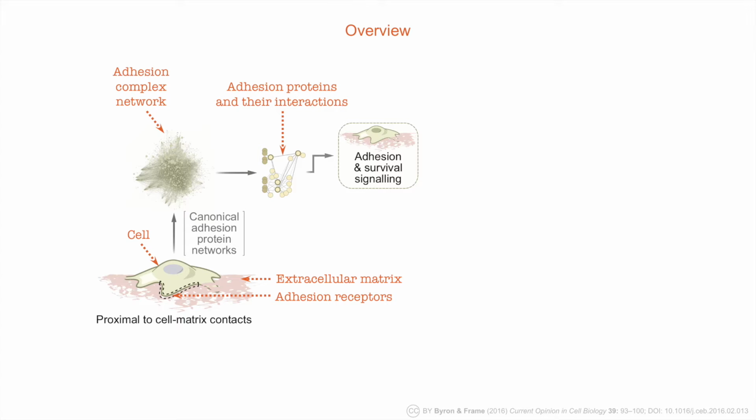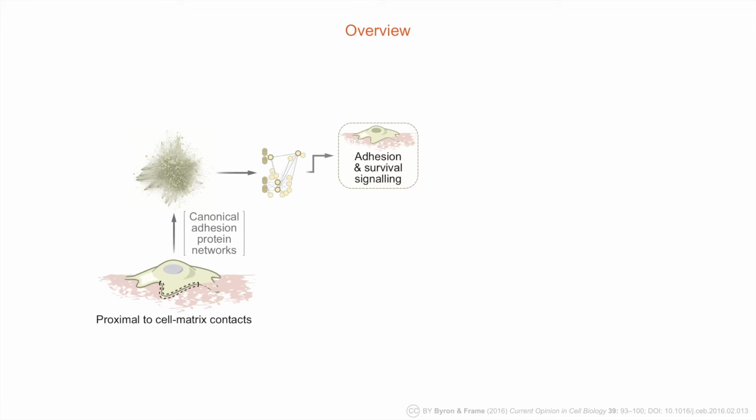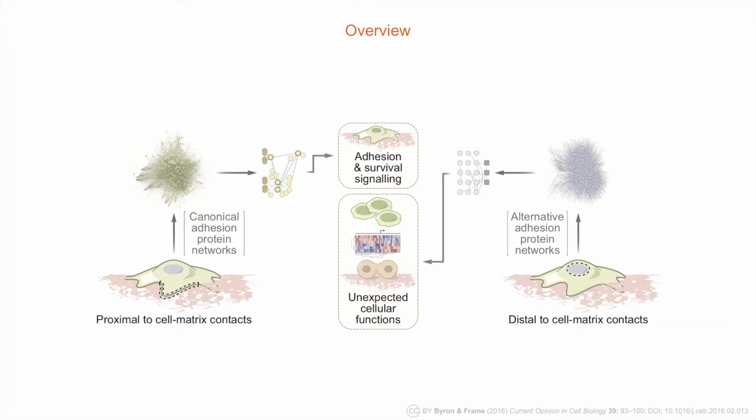So working out how cell adhesion systems function as interacting networks is currently under intense scrutiny, and this is the focus of our article. But adhesion proteins do not just spend their time near the cell membrane in adhesion complexes. Recent studies have uncovered wider roles for adhesion proteins away from adhesion receptors, and the second half of our article highlights the important functions of adhesion proteins in diverse subcellular locations.